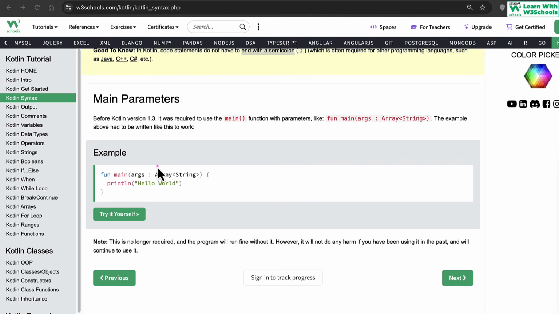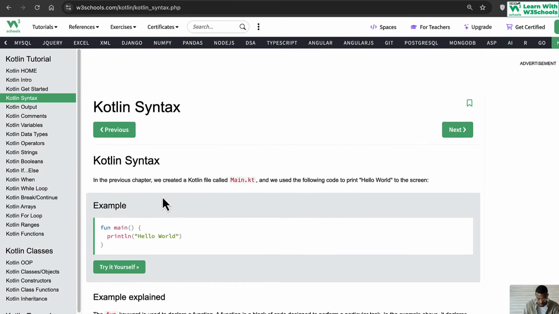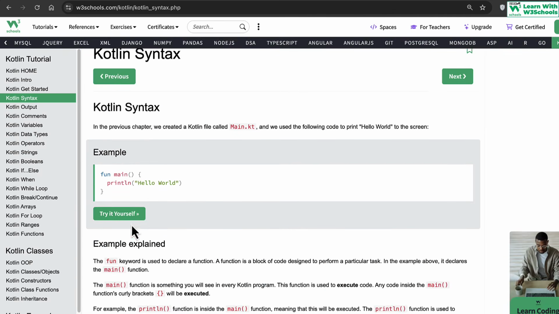If you're coming from Java, Java does require arguments. We use system arguments in an array, so we use it in that form. Here we use args colon array and define a string type, but this is no longer needed. The previous statement is completely valid, but you can just simply write the main function without any arguments and it will work fine.